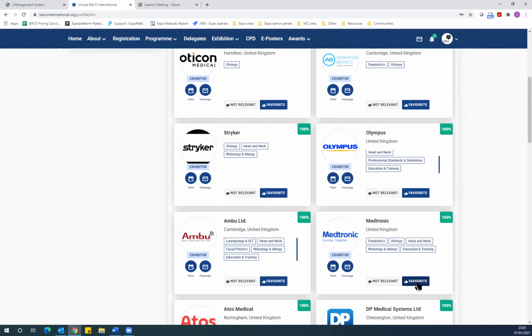So if you wish to message someone, simply click the envelope icon, type your message, and away you go. Again, if you wish to set up a one-on-one video chat, you can do this through the platform without needing any third-party software. To set up a one-on-one meeting, you just need to click the calendar icon against the exhibitor,